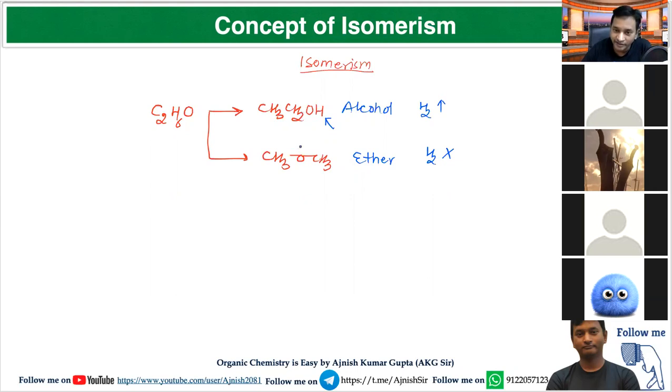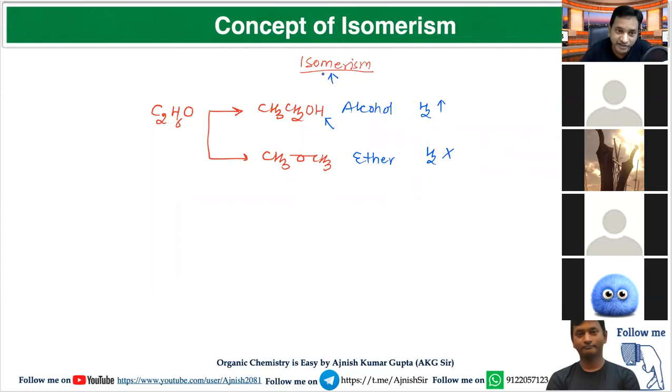This molecule ethanol has hydrogen bonding, so the boiling point will be more as compared to methoxymethane, which does not have any hydrogen bonding. So physical properties are also different, chemical reactions are also different, but they have the same molecular formula. So they are called isomers.